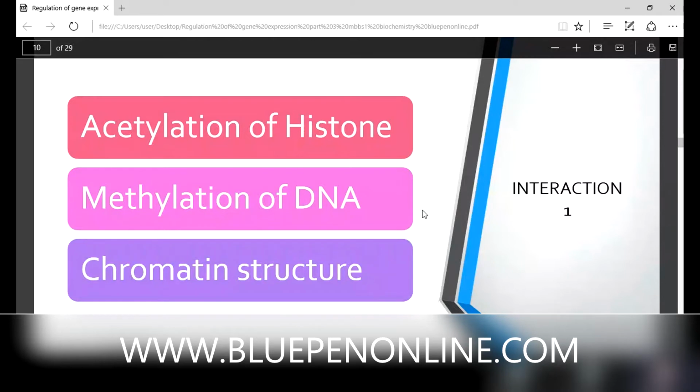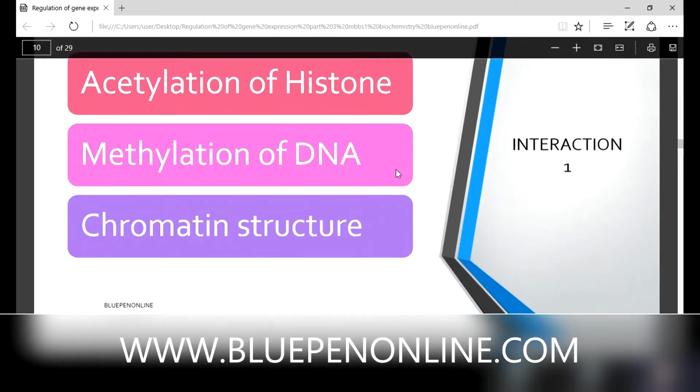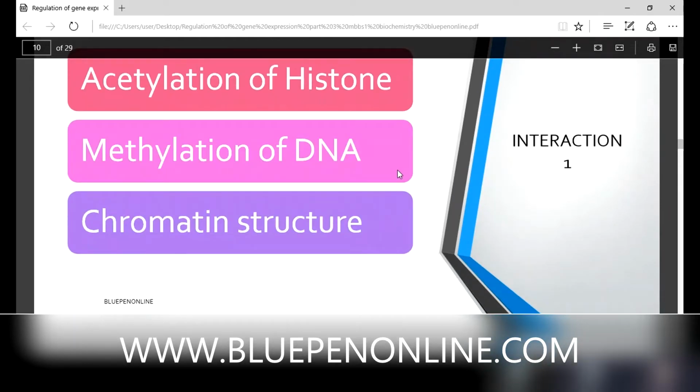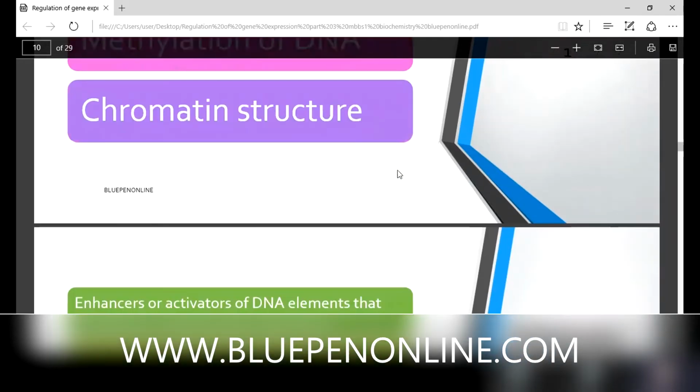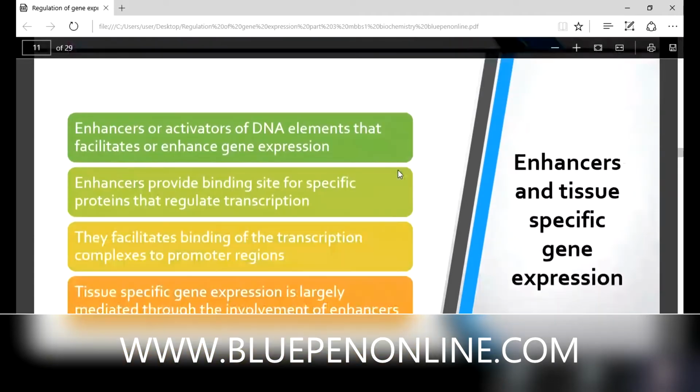Yes, ma'am. That is very easy to remember, our acetylation, methylation like that. DNA is tightly coiled around histones. The different types of histones are there. Okay, then I think this part is clear. No problem. Okay, Sandhya, you can mute now.